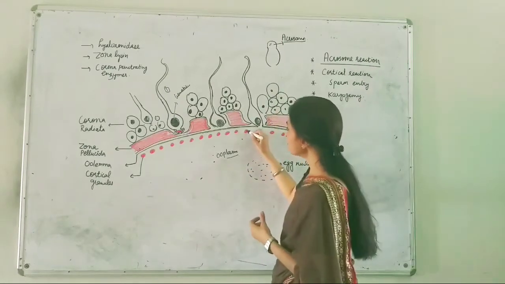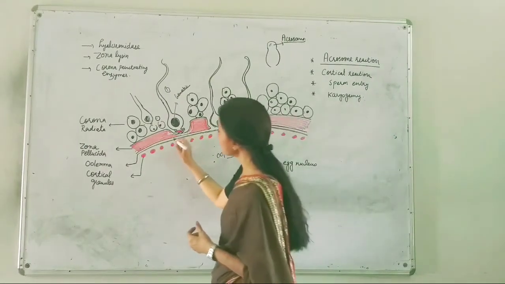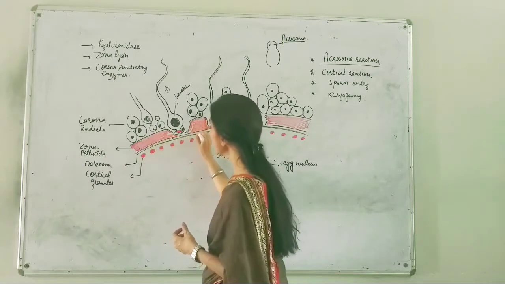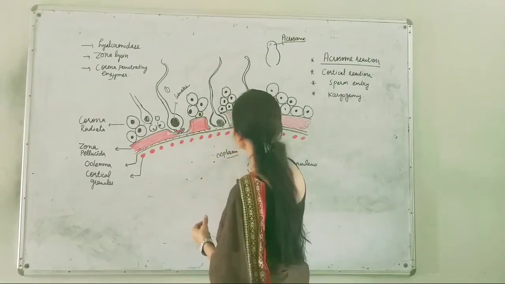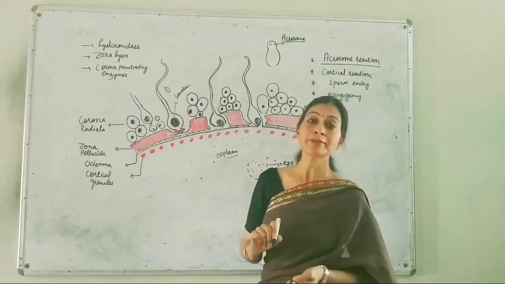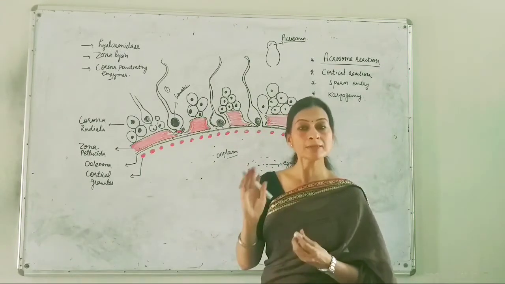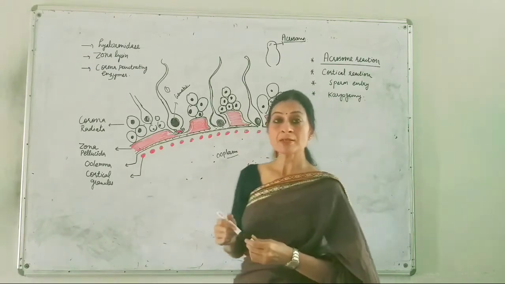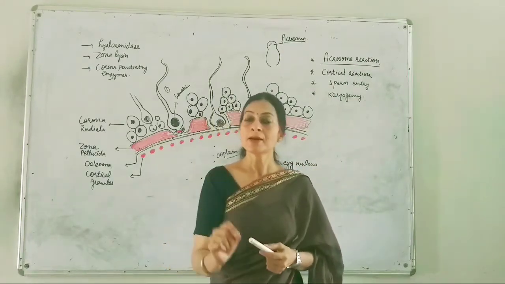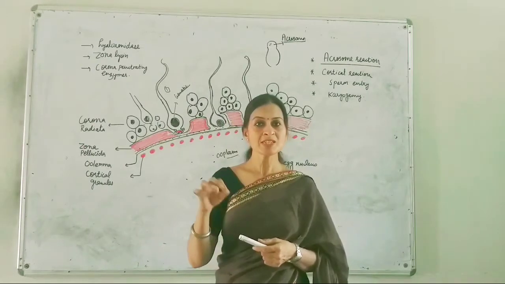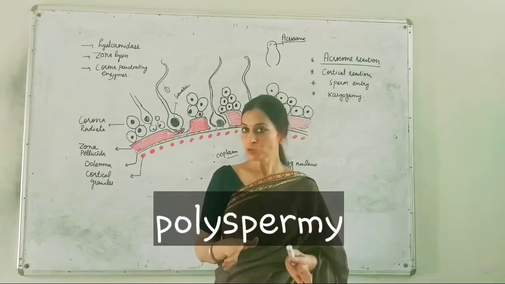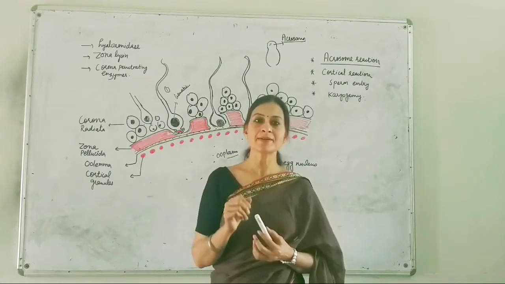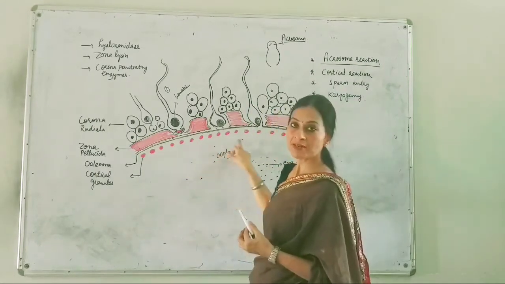These enzymes accumulate in between the zona pellucida and the plasma membrane layer and prevent further entry of any other sperm. So, what role are the cortical granules playing here? They are preventing polyspermy, means fusion of more than one sperm is prevented because of the cortical reaction.